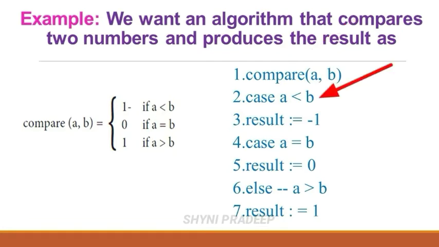First case is A is less than B. If A is less than B, you have to return the result -1. Otherwise, check the next condition, A is equal to B. If that condition is true, then the result will be 0. If both these two conditions are false, you have to execute the else path, which means A is greater than B. If this condition is true, then the result will be 1.